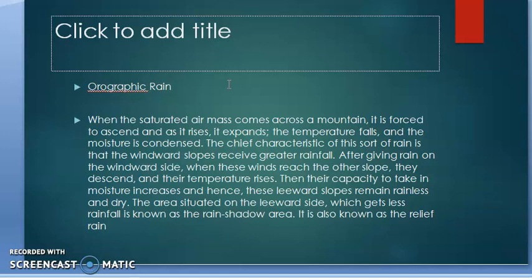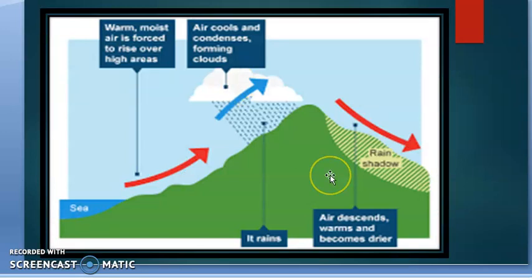And this is called the rain shadow area. This orographic rainfall is also known as relief rainfall. Now you can see this picture, that is the image of orographic rainfall. In orographic rainfall, you can see that moisture from the sea is lifted up, and as it rises, with the temperature at the top part, it cools also. After cooling, condensation occurs, and after the condensation, precipitation occurs on this side only.